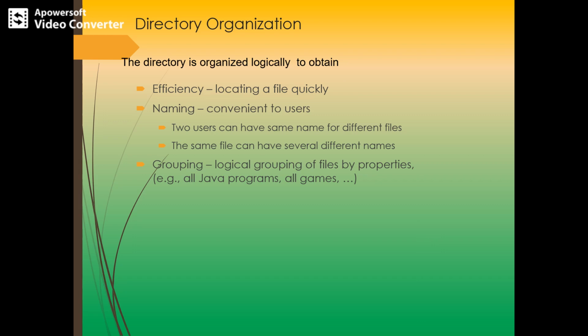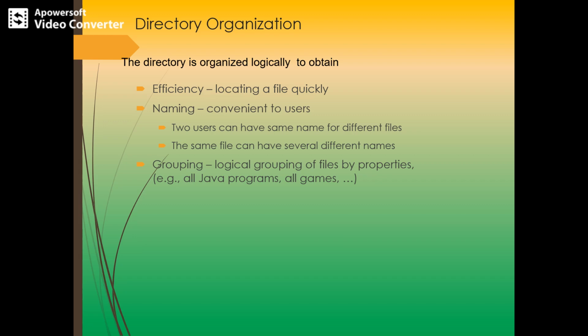So why this kind of directory organization? Efficiency: in order to locate a file quickly, depending upon the different kind of access methods or access schemes, we can find a particular file in the directory very easily. It may be a single level directory or a hierarchical directory or a tree structure directory, depending upon the different kind of schemes for defining the logical structure. We can locate a file quickly. So that's why we need a directory to be organized.